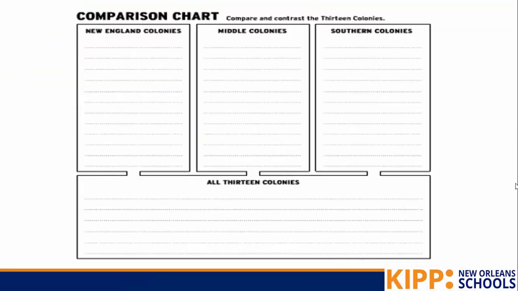All right, take a minute to reread your notes and compare and contrast all three of these colonies. So put what makes New England unique, the middle colonies unique, southern unique, and all of them together. What do they all have in common?